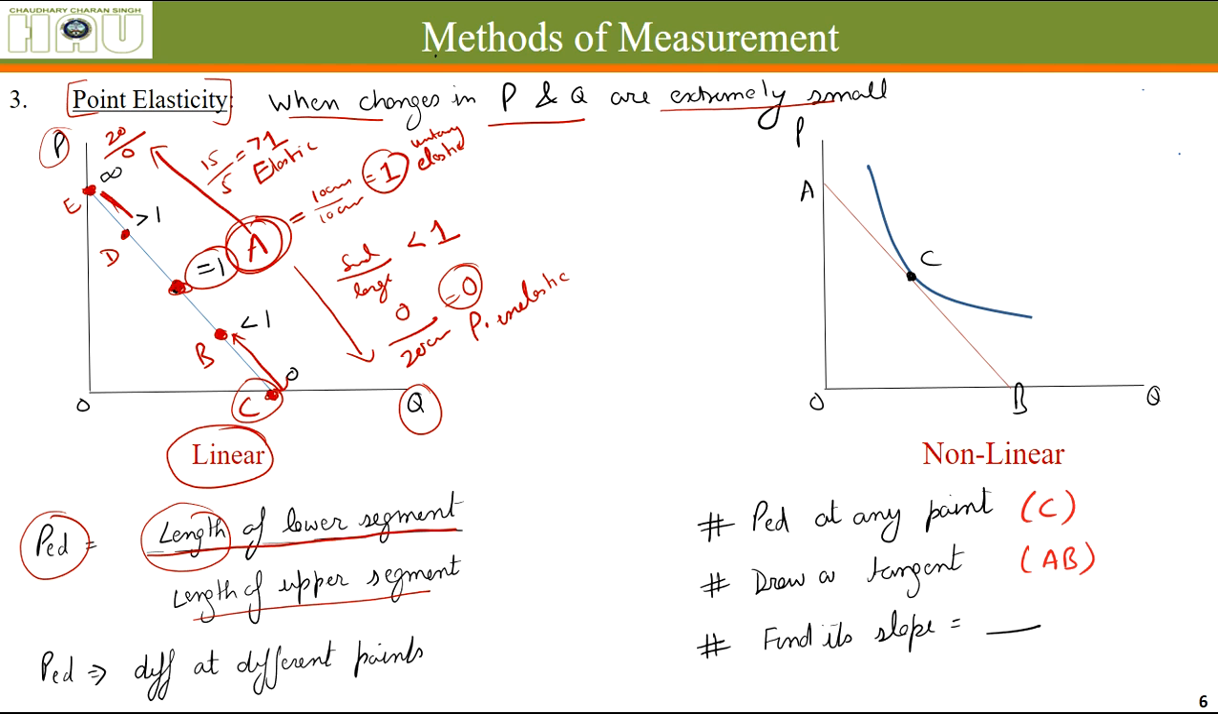There is no length of the upper segment, so it is infinite. This is called perfectly elastic. So this is how you can know the elasticity at different points on the demand curve when the demand curve is linear. This is important, keep in mind.